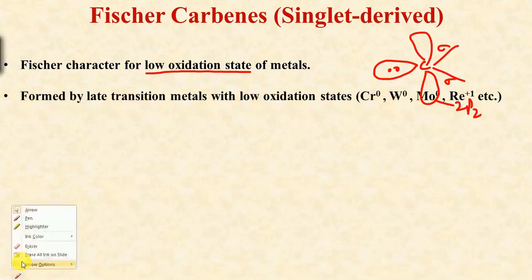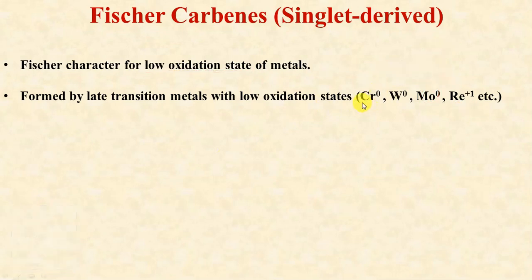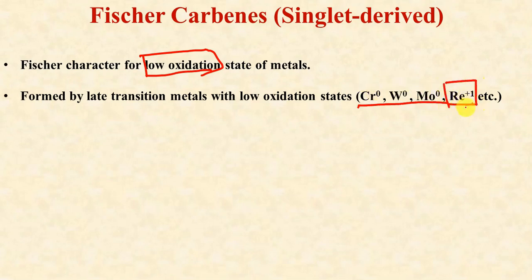What are late transition metals? For example, chromium, tungsten, molybdenum, rhenium one, etc. Now these Fischer carbenes are also called low valent. Why are they called low valent? Because in these Fischer carbenes the oxidation state of the metal is low. Either it is 0 or low positive. You can see here chromium, tungsten, molybdenum have 0 oxidation states. There is the example of rhenium, but that is also in its low oxidation state, that is +1. This is very important: Fischer carbenes are formed by late transition metals which have low oxidation states.